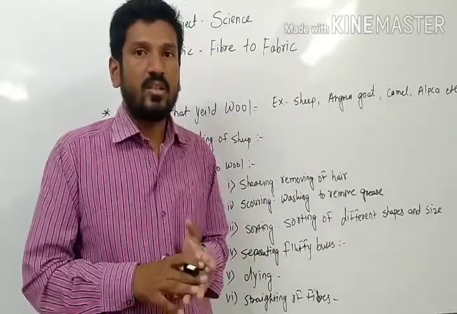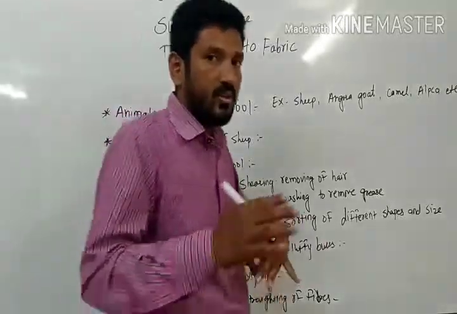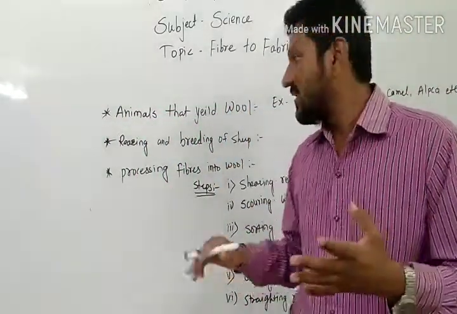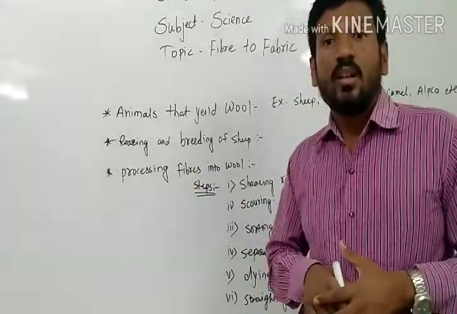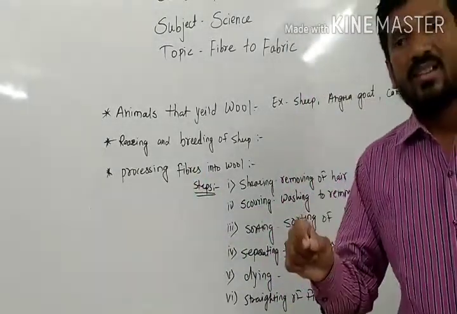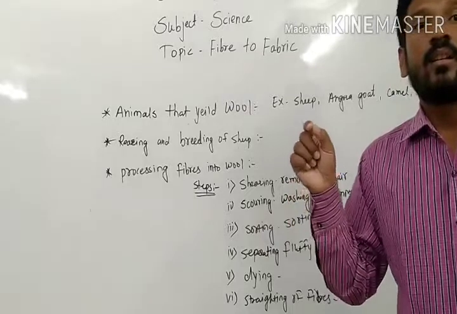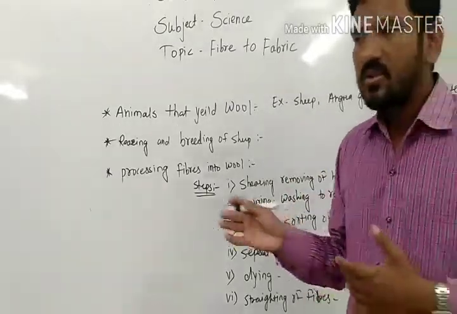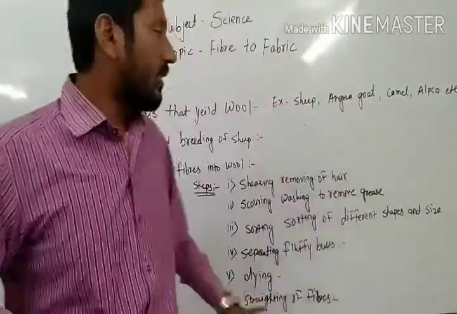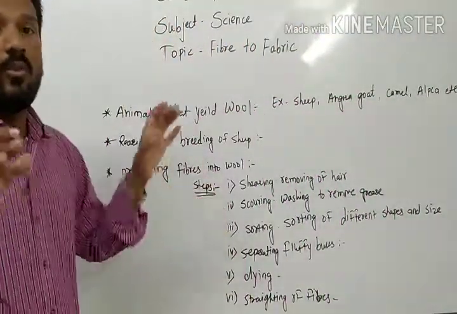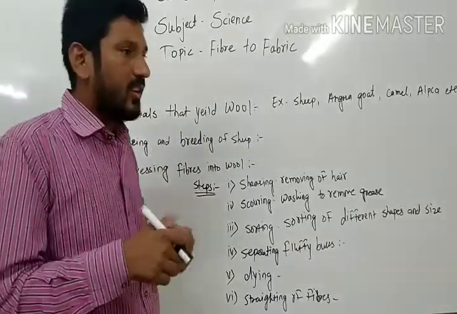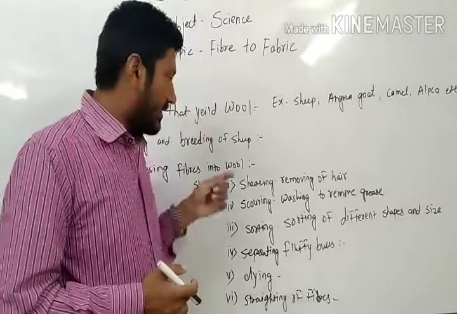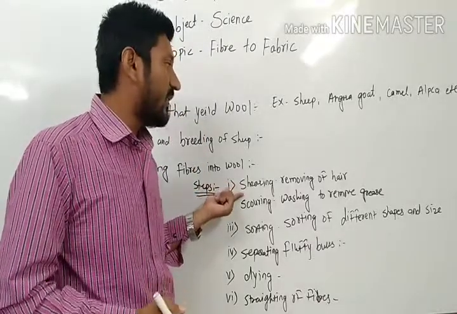Now they have machines. Previously it took 1 to 2 hours to shave one sheep. Now within 10 to 15 minutes they finish this process, very fast and swiftly. Shearing means removing of hair. First of all, to start, we need to remove the hairs. So the first thing is removing of hairs.